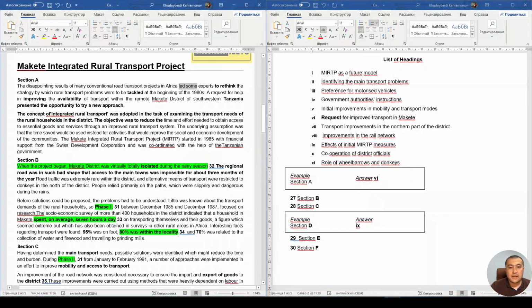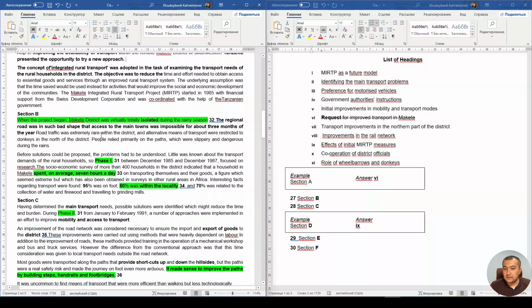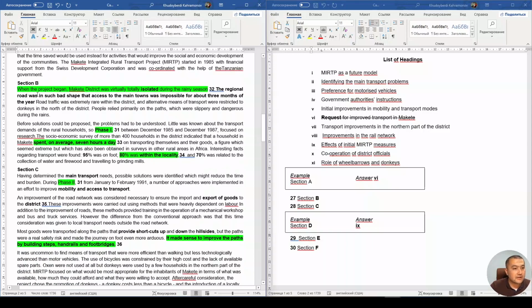Because let some expert rethink, which means it's a request. Improved transport, yeah, an opportunity to try a new approach, improving availability of transport. And you see, that's why it should be section A, that's why it should be 6, just according to the list of headings. And let's get to section B.